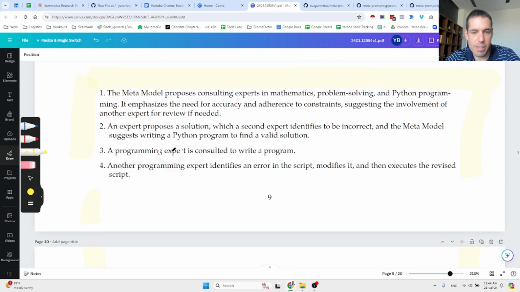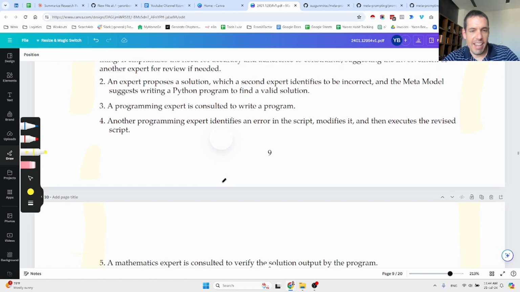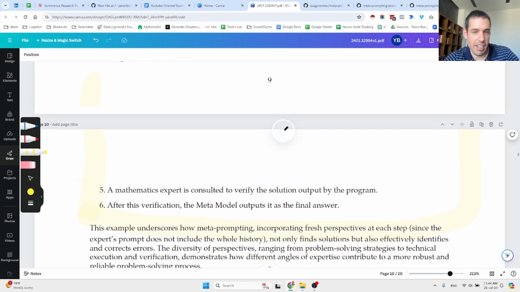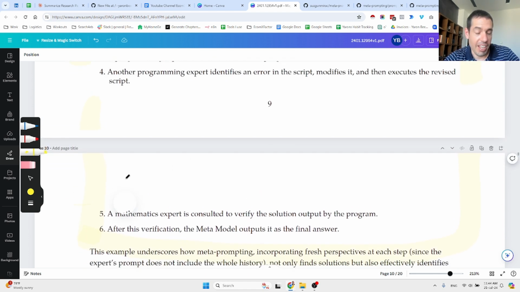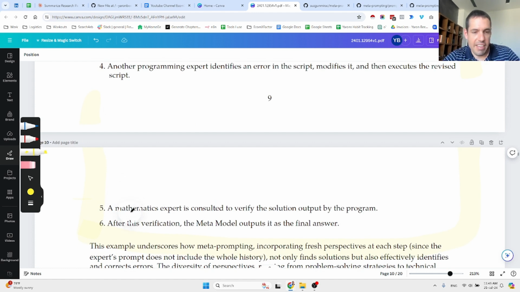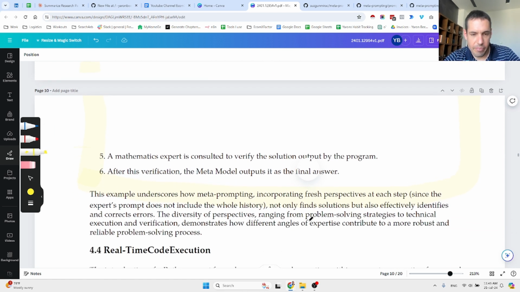A programming expert is consulted to write a program. Another programming expert identifies an error in the script, modifies it, and then executes the revised script. And then a mathematics expert is consulted to verify the solution output by the program. And after this verification, the meta model outputs the final answer.